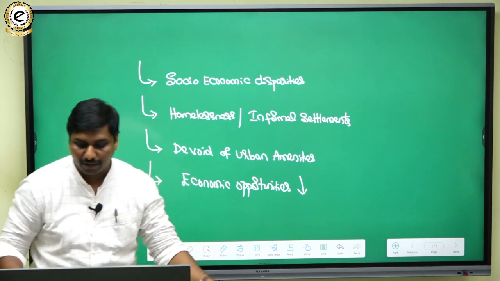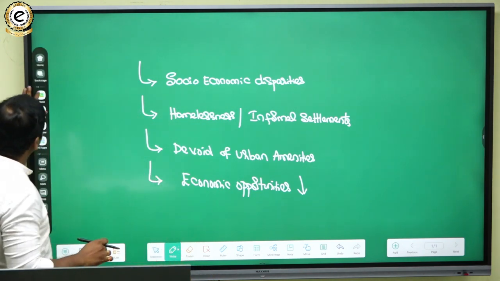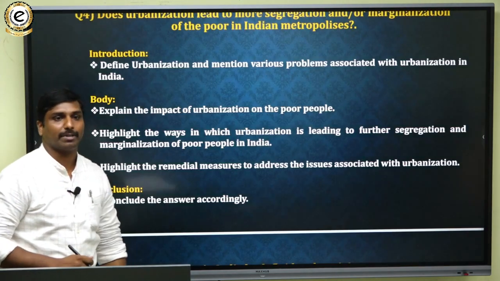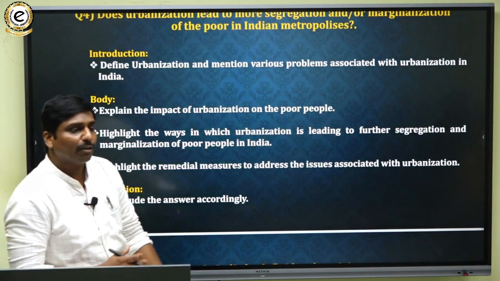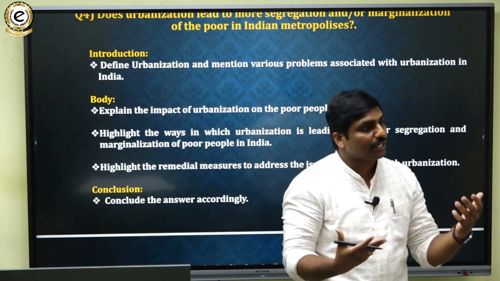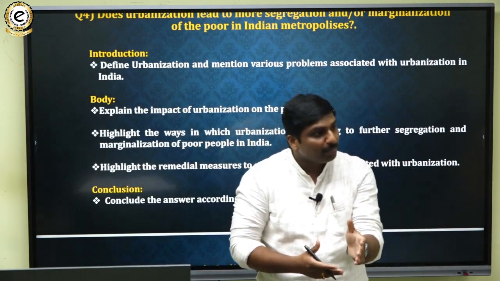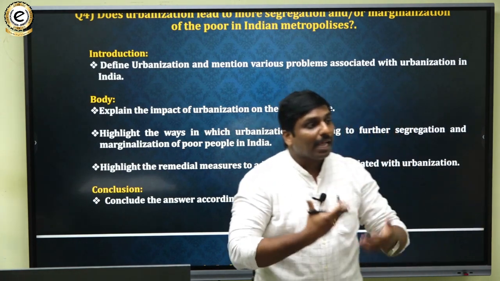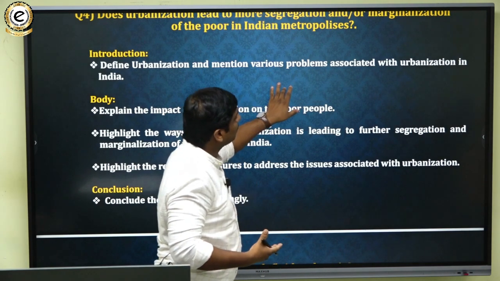We have to highlight all those factors that are responsible for segregation or marginalization of the poor people. Okay, so that is one thing. Here, in search of employment, education, or economic opportunities, people will move from rural areas to urban areas. So urbanization is nothing but, in simple manner,